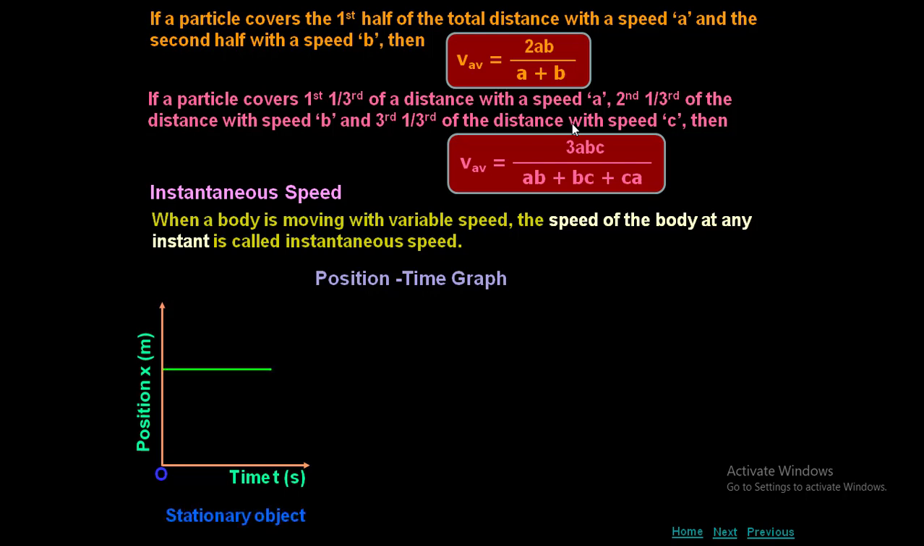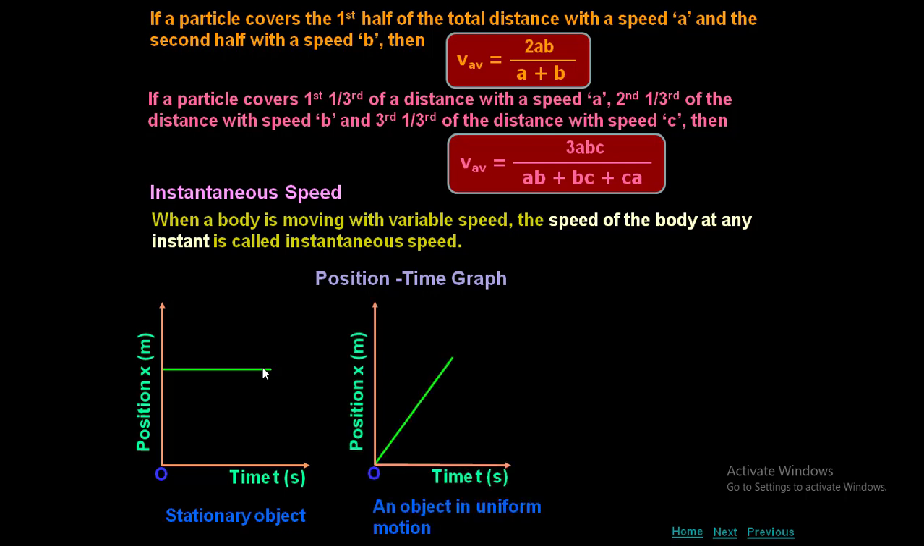Now this is for a stationary object. What do you mean by stationary object? The position of the object does not change with respect to time. Just like I told you, a mountain or building does not change its position. So at each and every time interval, you can see it represents the same position. So a line drawn parallel to the x-axis will represent a stationary object.